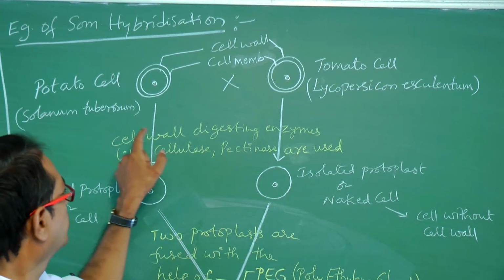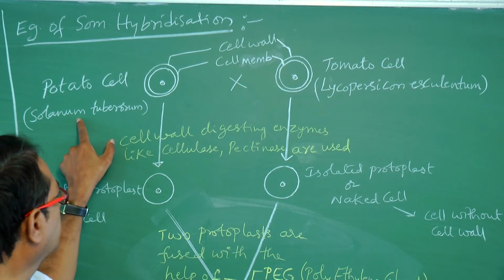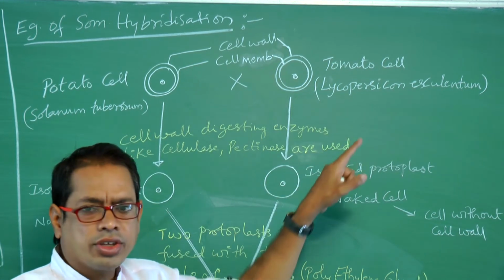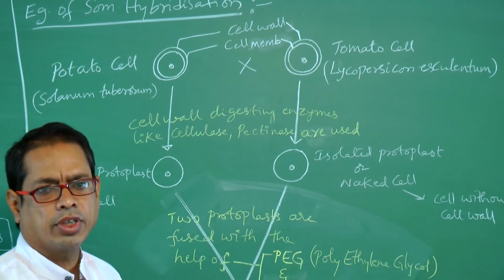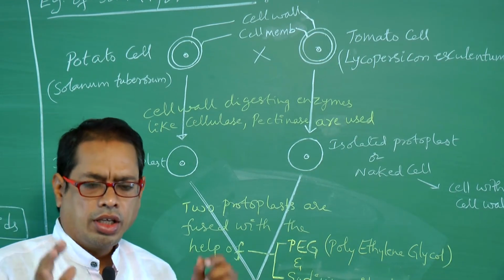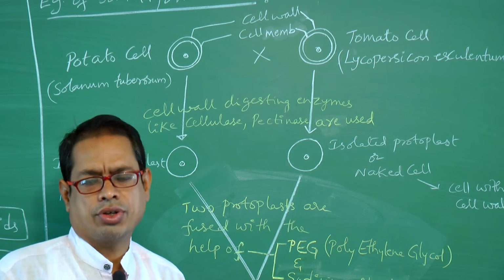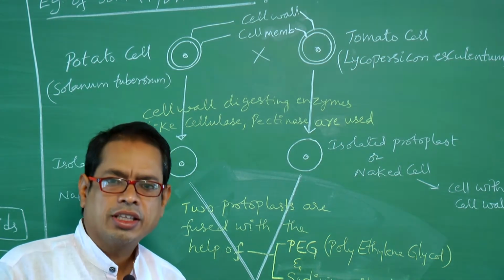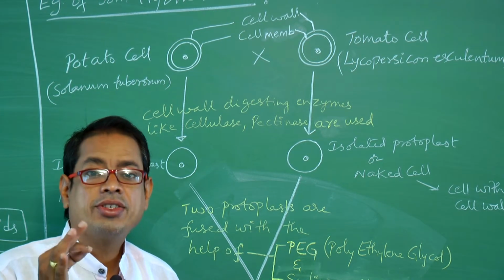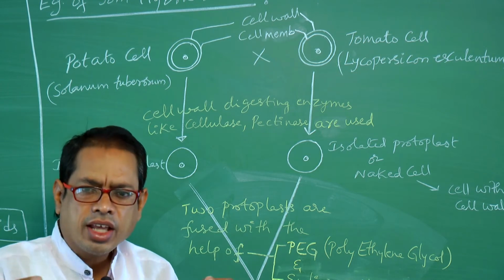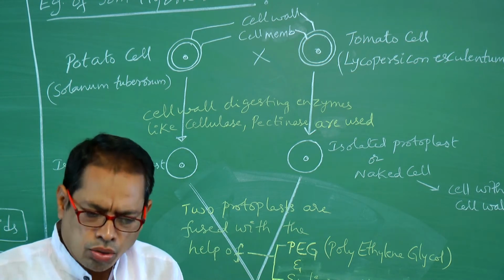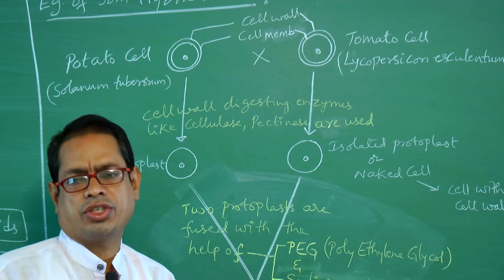Solanum is one genus, Lycopersicon is another genus. Right. First of all, if two cells are isolated, those two cells do not fuse. Why? Because there is the presence of cell wall.